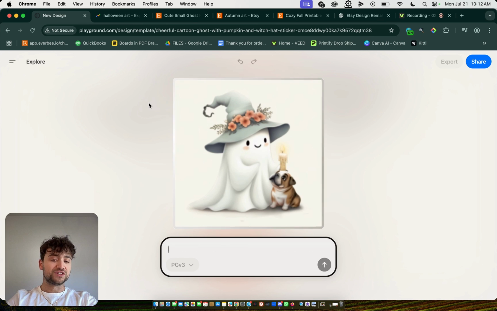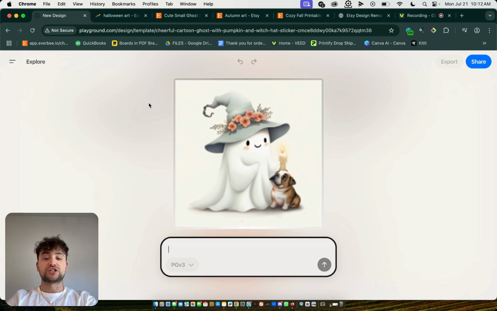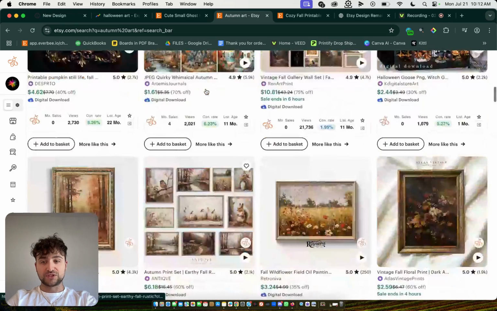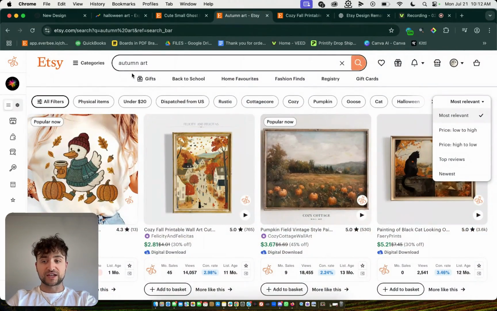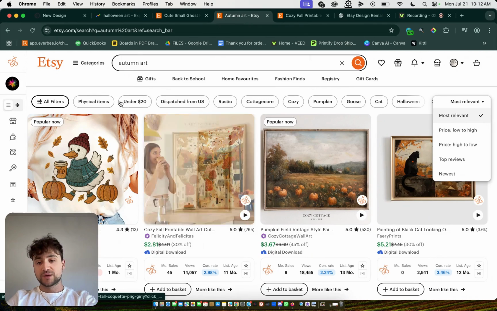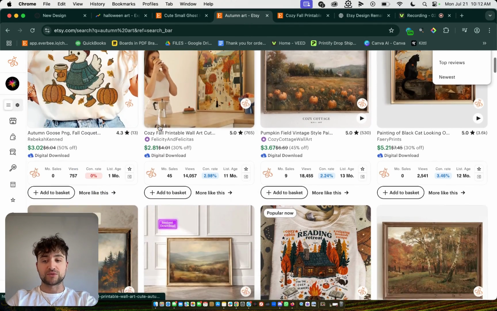Also, it's good that you shouldn't even skip the video because you get to actually see the technology in action, how long it takes in the process, right? So there's that. Also, while that loads, autumn is the next trend. You want to be selling these products based on the season. So autumn is coming up, summer is almost over.